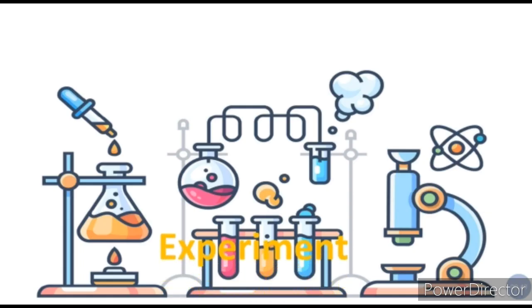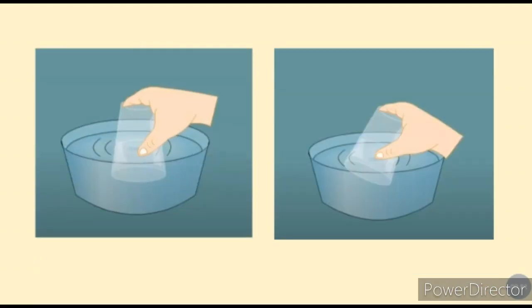Also, we had seen an experiment in which we saw that air is present even in empty places, with the help of a glass and one big container filled with water. When we tilt the glass, the air which was in the glass comes out in the form of bubbles in the water.